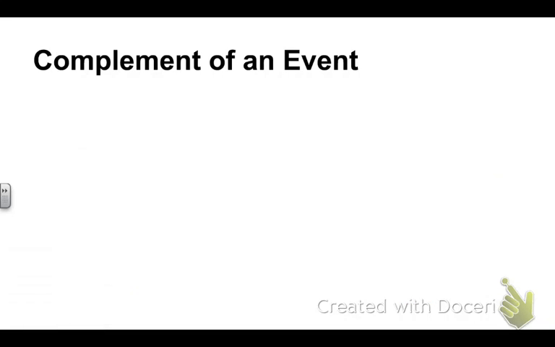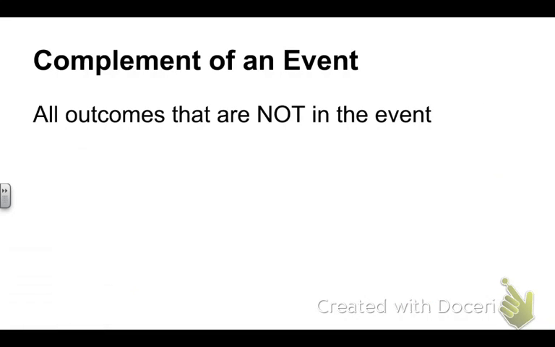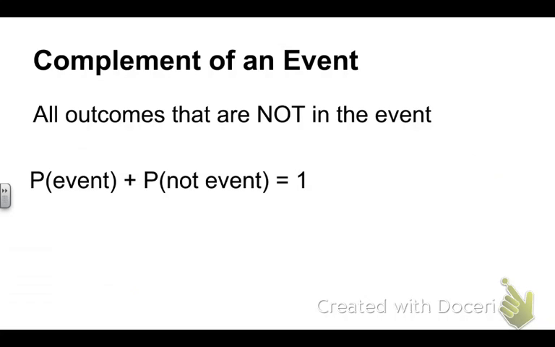Now, the complement of an event are all the outcomes that are not in the event. So basically, it's what is not going to happen. So if you have the probability, and then you have what's not going to happen, that equals 1. So let's just look at the dice example again.